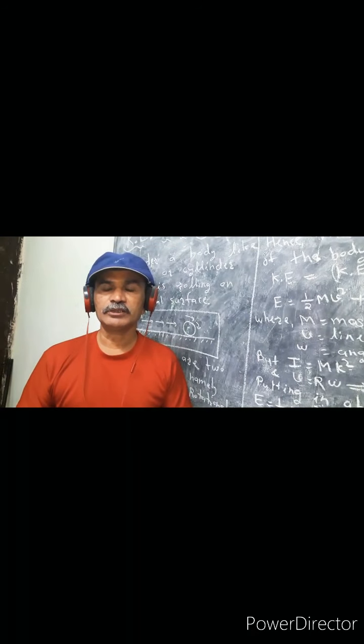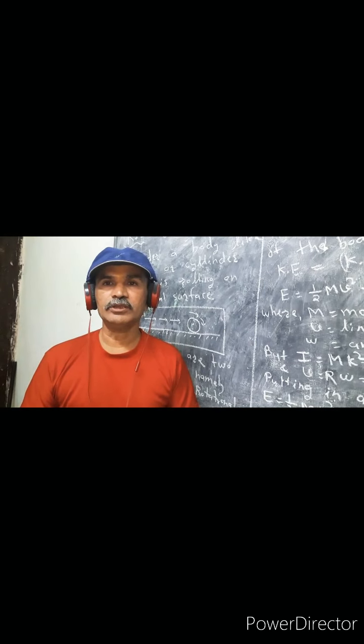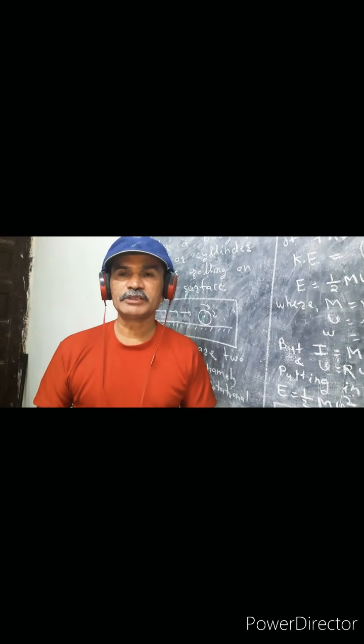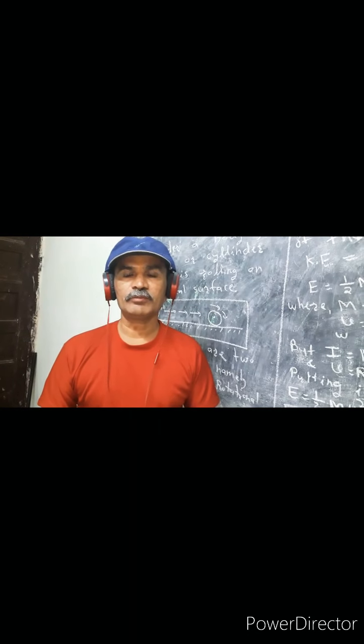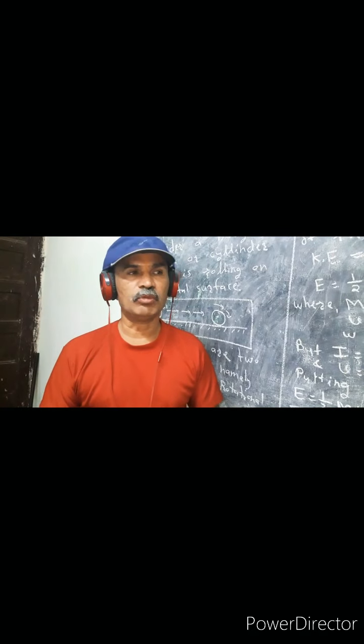The next point of this chapter is the concept of kinetic energy of the rolling body. In examination, a question can be asked: obtain the expression for kinetic energy of a rolling body. So for this, we have to consider a typical body, like a sphere or cylinder, which is rolling on a horizontal surface. See the diagram. A sphere or cylinder is moving like this.